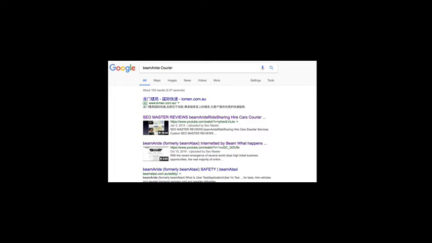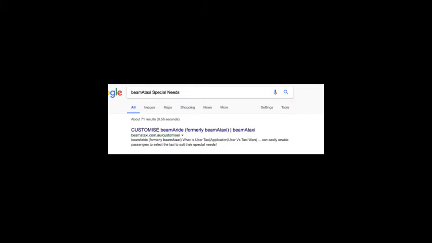Let's have a look. BeamAtaxi, a cab. Now, if you try the word BeamAcab or anything like that, you're not going to get it. But if you put in BeamAtaxi cab, and I'm pretty sure Beam whatever you want, BeamAride, you're going to get it as well. As you can see here, BeamAride.